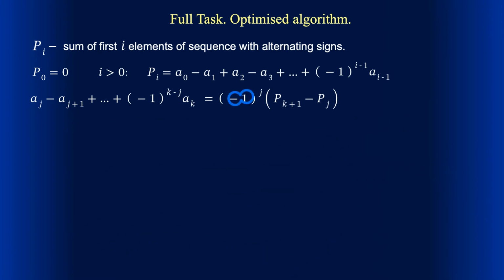Presence of factor -1 to the power of j means that the difference p with index k plus 1 minus pj has to be maximized for even j and minimized for odd j. In order to achieve that, I could find nothing better than keeping two sets of jk and lk.